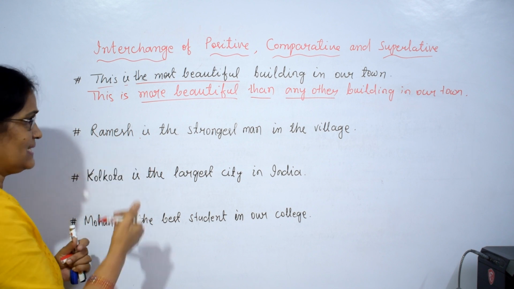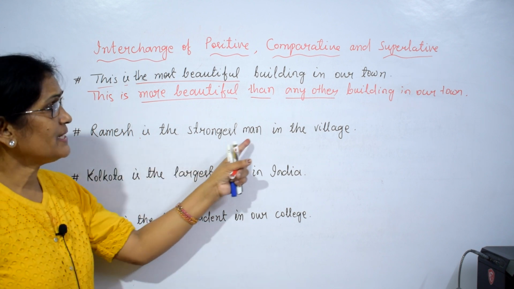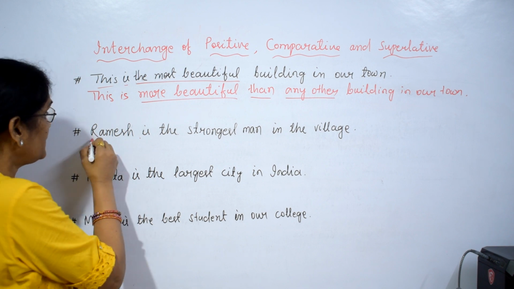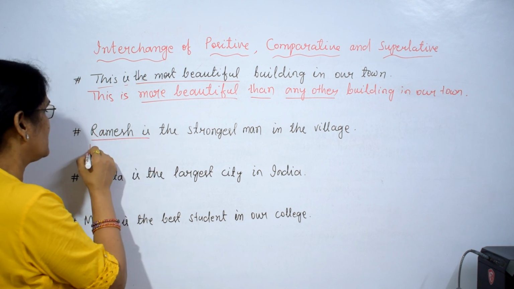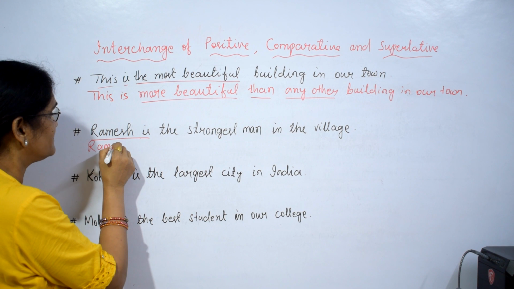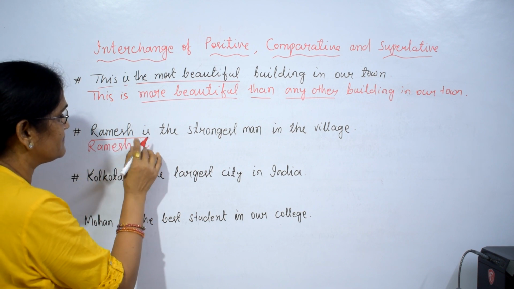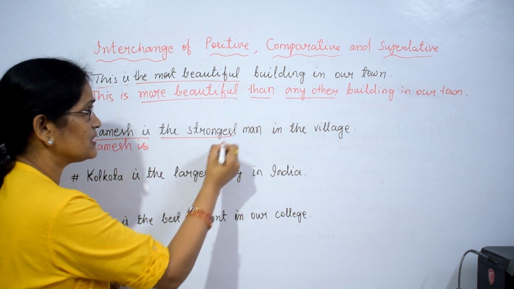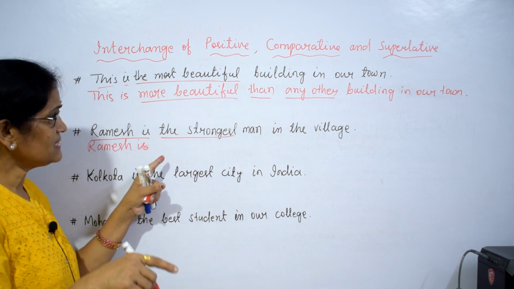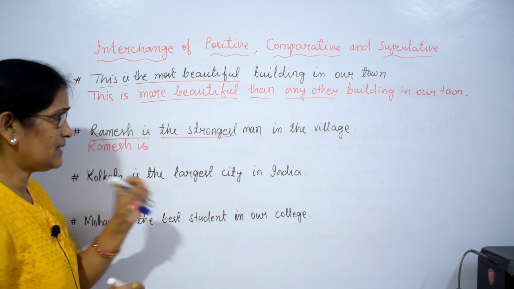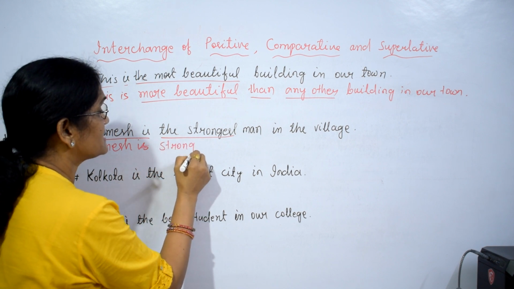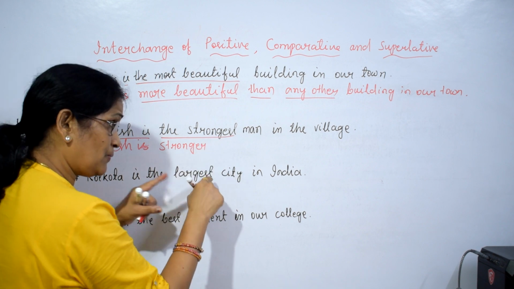Next sentence. Ramesh is the strongest man in the village. The same thing, you copy the first thing. Ramesh is the strongest, it is superlative degree. You change the sentence into comparative. What will be? Stronger. Ramesh is stronger. What you add?